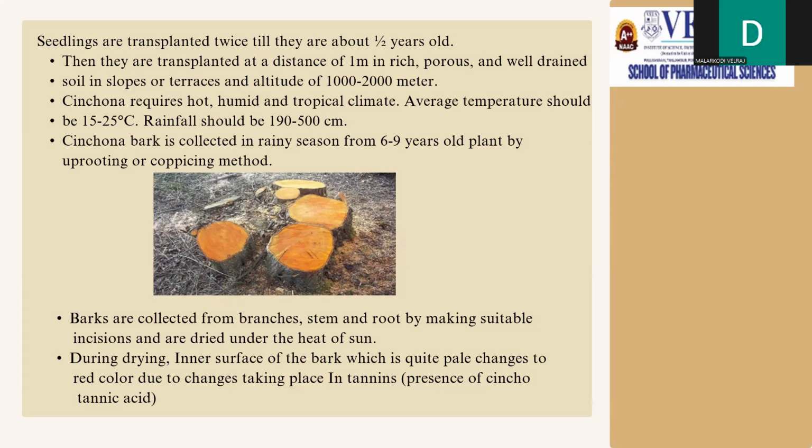And what do you mean by the term coppicing? It means the stem bark near the soil level is scraped and collected from the plant. The barks are collected from the branches, stems, and roots by making suitable incisions and are dried under the heat of the sun. During drying, the inner surface of the bark, which is quite pale, changes to red color due to changes taking place in the tannins.